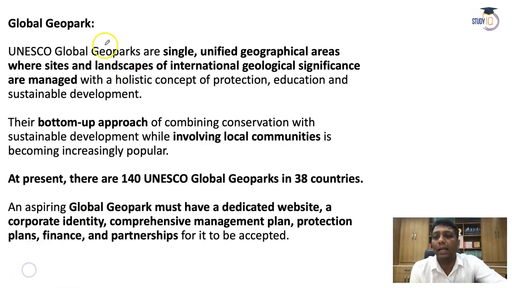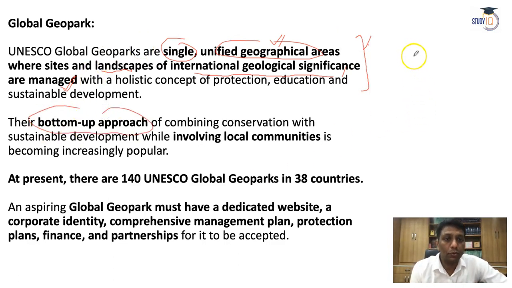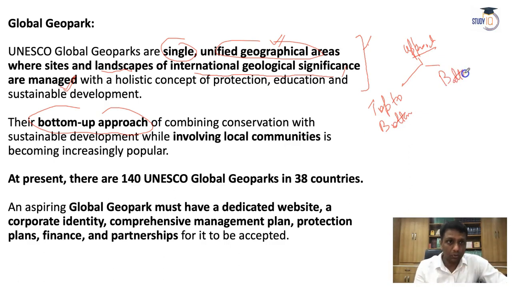A Global Geopark is a UNESCO-based single unified geographical area where sites and landscapes of international geological significance are managed. So this committee, this group, will do the management of international-level geological areas. Here we will follow the bottom-up approach. There are two types of approaches used. For the concept, you should know, one is called the top-to-bottom approach and the second is called the bottom-to-top approach.